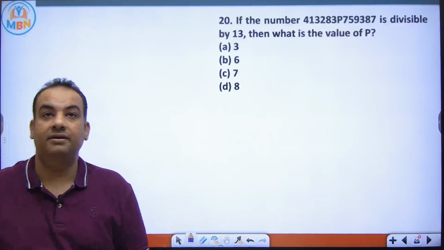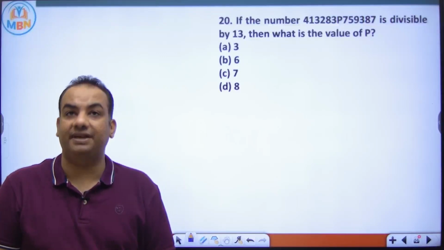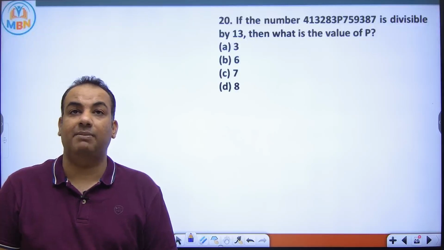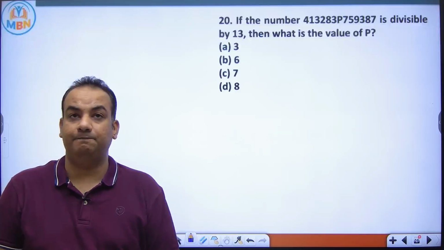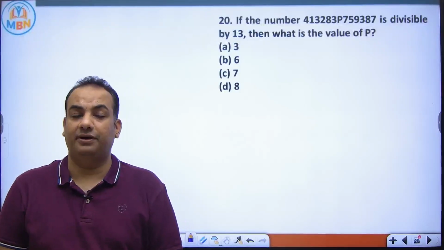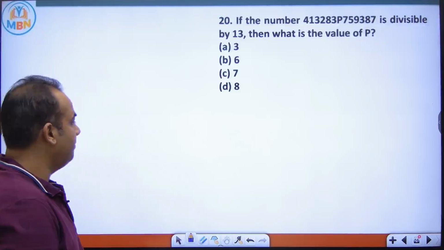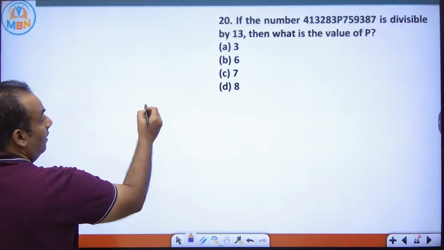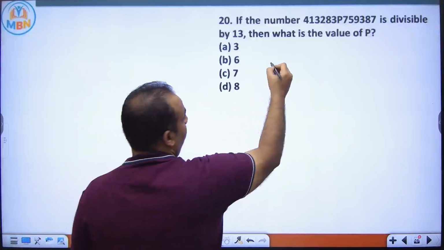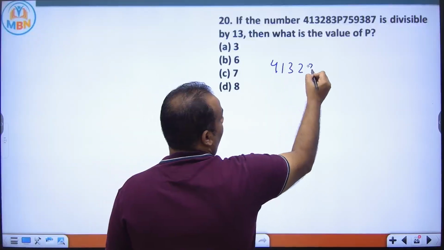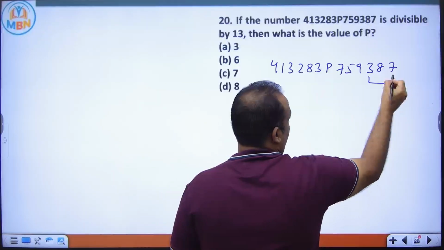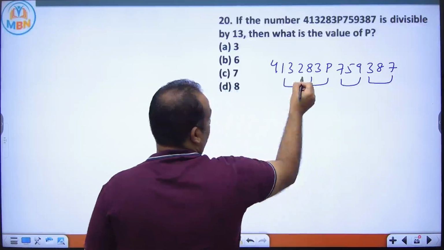See the next question. If the number 4132 83P 759 387 is divisible by 13, then what is the value of P? Now, this is a good question. Divisibility rule of 13: you have to make groups of 3 digits. So I'm making the groups. I'm writing the number: 413 283P 759 387. This is first group, second group, third group, fourth group, and fifth group.